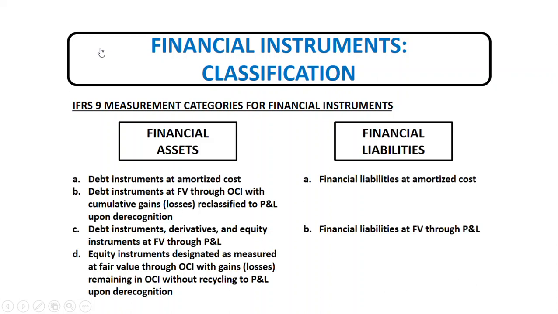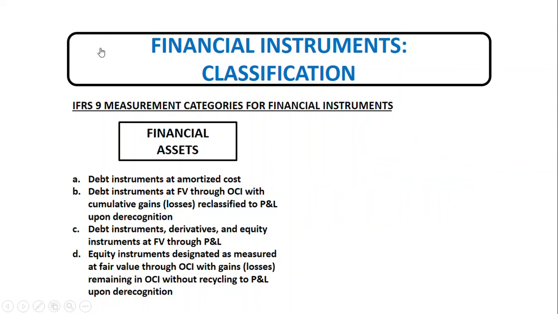On July 24, 2014, the International Accounting Standards Board, or the IASB, or the board, published the consolidated version of IFRS 9 Financial Instruments, including the revised classification requirements for financial asset classification and measurement. IFRS 9 affects how financial instruments are accounted for in the financial statements, and in particular, how they are measured on an ongoing basis.